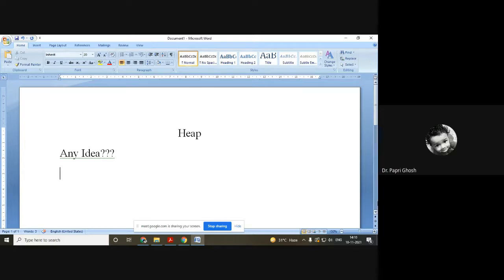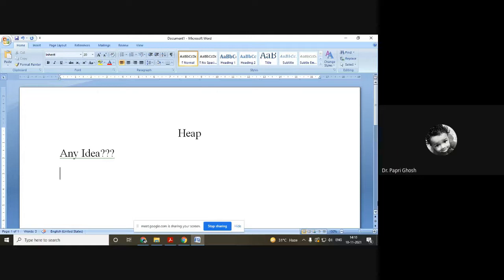So in heap we have a root, and each and every node can have a maximum of 2 children, or may have 0 children also, 0, 1 and 2, like a binary tree. So heap is a binary tree with special characteristics, and each and every node has data, right?